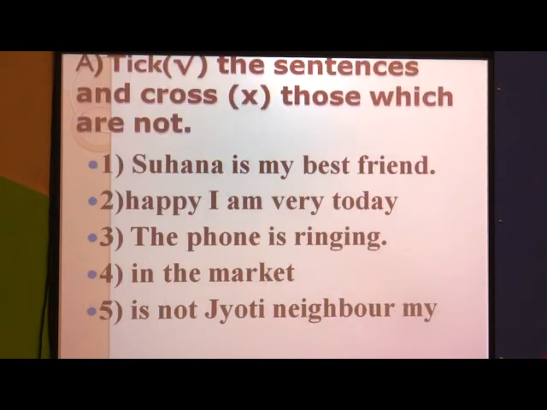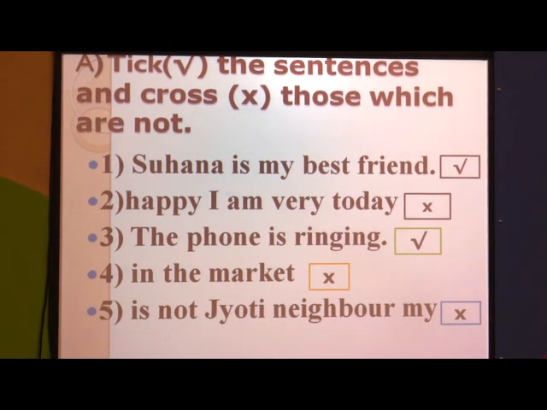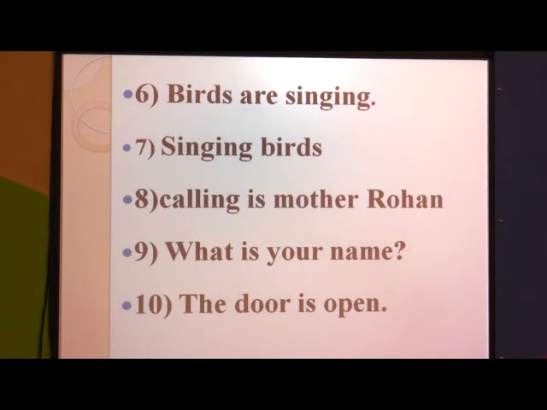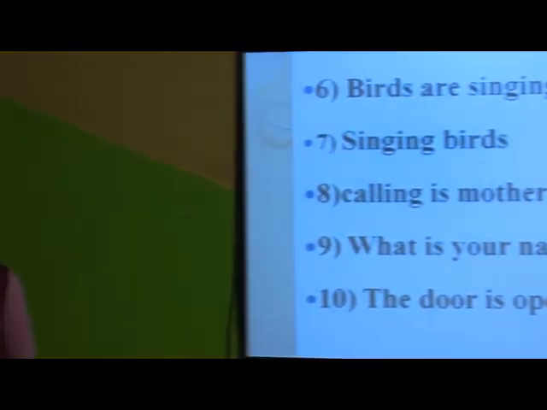I think you understand all these things, and you note down the answers in your textbook. In the next period we are going to see the rules related to sentences and how to make a sentence.